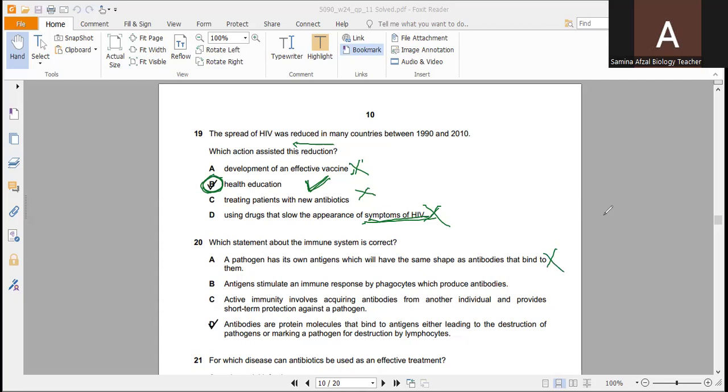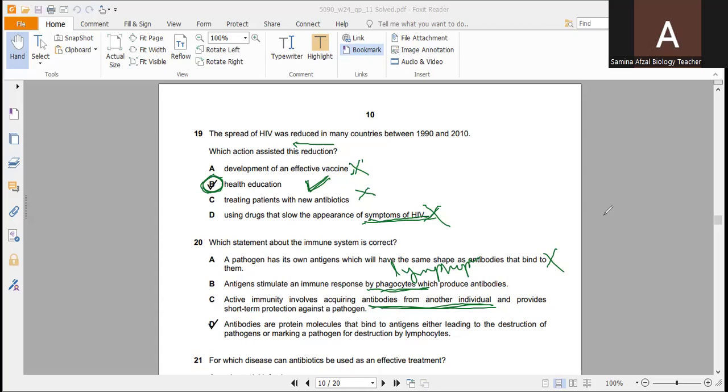Antigen stimulates an immune response. Antigens stimulate a response by phagocytes which produce antibodies. Phagocytes do not produce antibodies. Lymphocytes produce antibodies. Active immunity involves acquiring antibodies from another individual. This is not active immunity. This is passive immunity, when we get antibodies from others, which provides short-term protection against a pathogen.